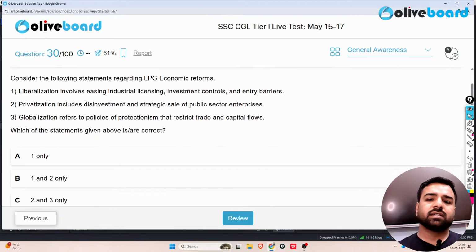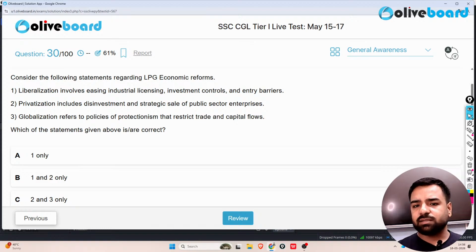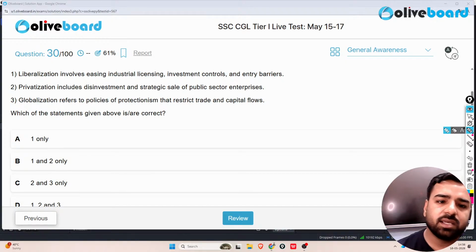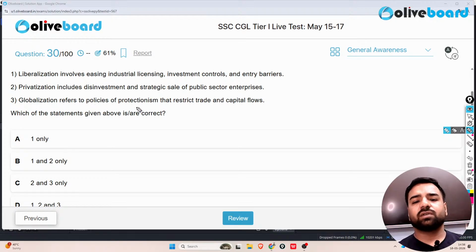Right? Next. So here we have again something linked with LPG. Consider the following statements regarding the LPG economic reforms. So we have three statements. The first one is, liberalization involves easing industrial licensing, investment controls and entry barriers. That's point number 1. Second one is, privatization includes disinvestment and strategic sale of public sector enterprises. And the third one is, globalization refers to the policies of protectionism that restrict trade and capital flows.